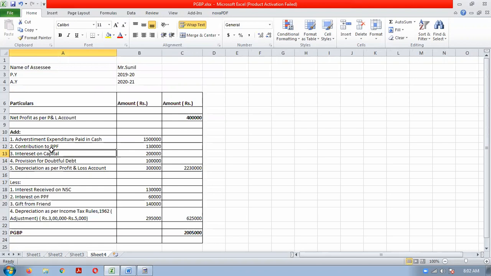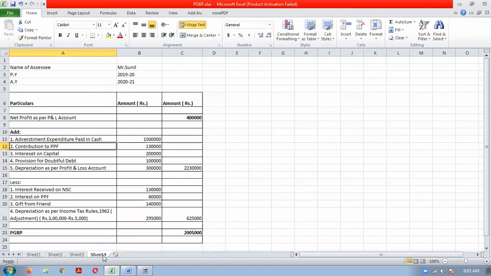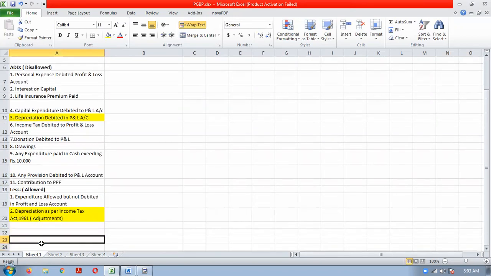Then one more new adjustment is the contribution to PPF. This is a personal expenditure, so we have to disallow it. Then here in the reduction part, we will have to reduce the interest credited to profit and loss account, because interest will normally go in other sources, or it may be exempt also.